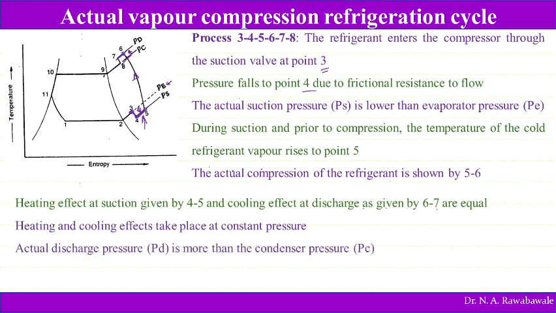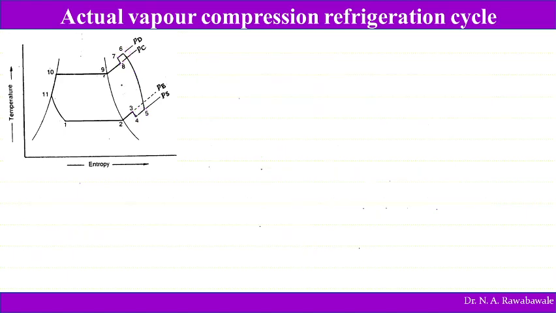Now the actual discharge pressure is more than the actual condenser pressure. If the discharge pressure is equal to the condenser pressure or less than the condenser pressure, then refrigerant will not enter into the condenser. So therefore the discharge pressure must be greater than condenser pressure. Then only it is possible for this refrigerant to move from compressor to the condenser.